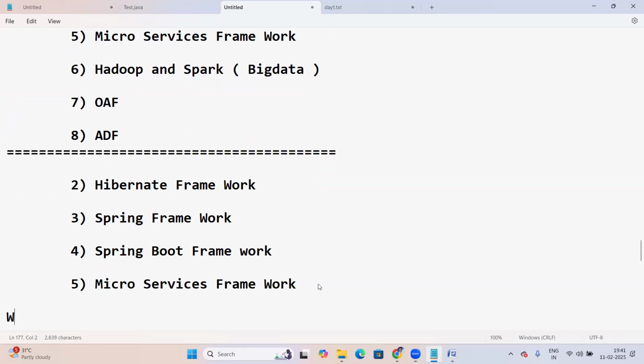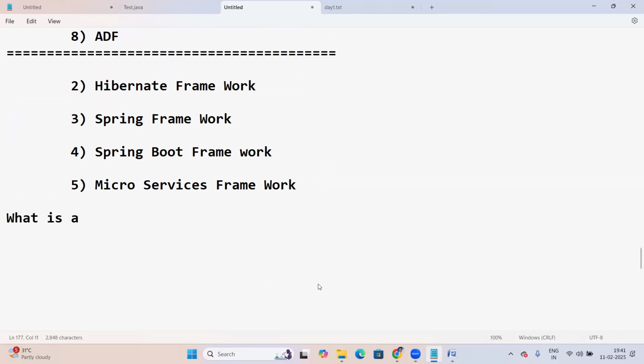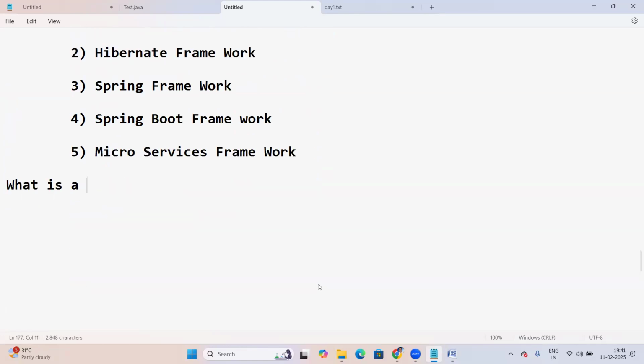Now, what is a framework exactly? Let me explain. What is a framework exactly here?